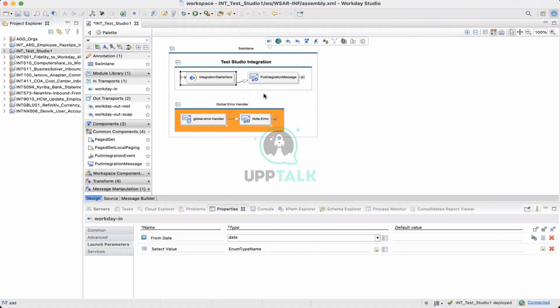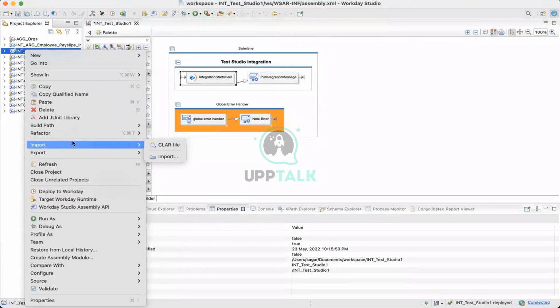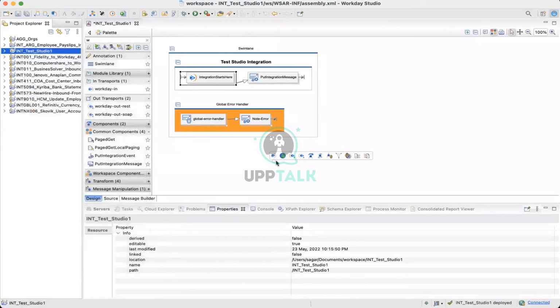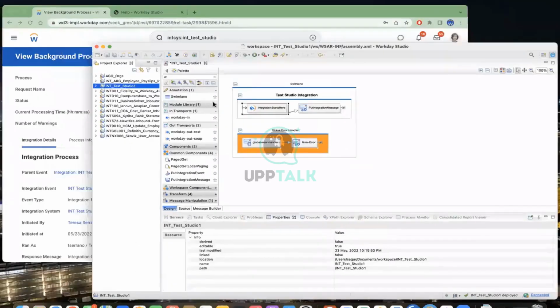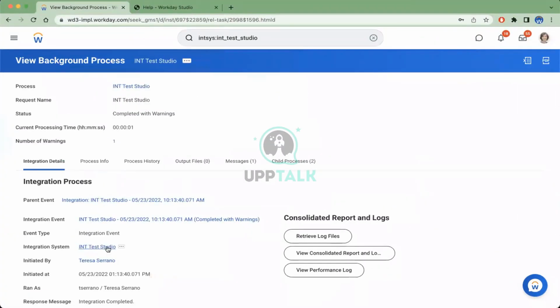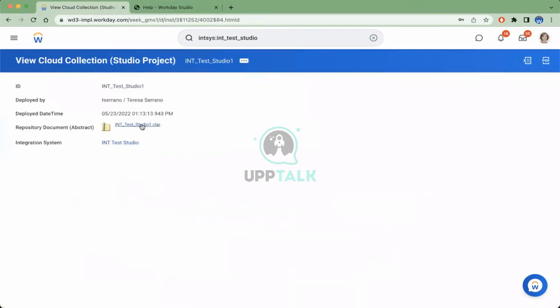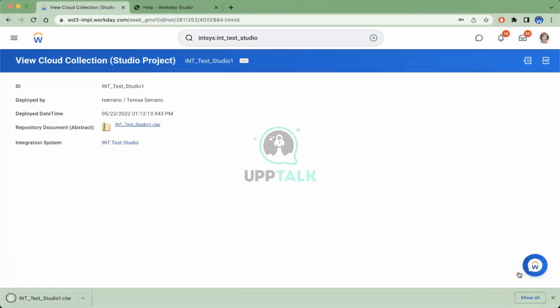One more important thing is exporting and importing a clear file. Exporting a clear file: if you have a tenant, you can directly go to your clear file there and click on it. It will get downloaded.